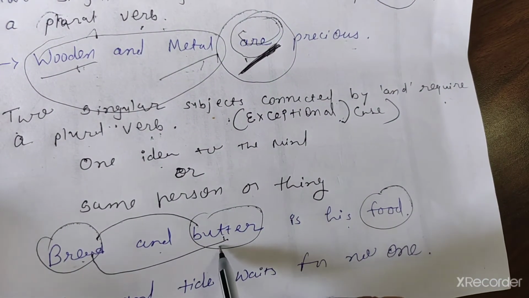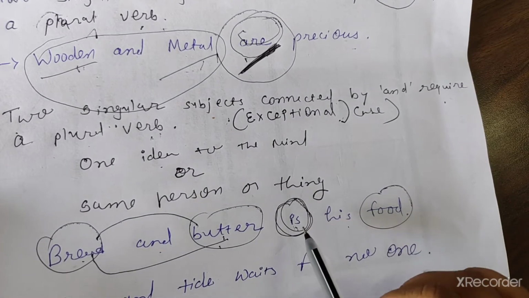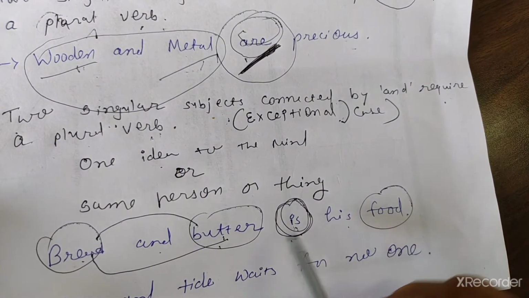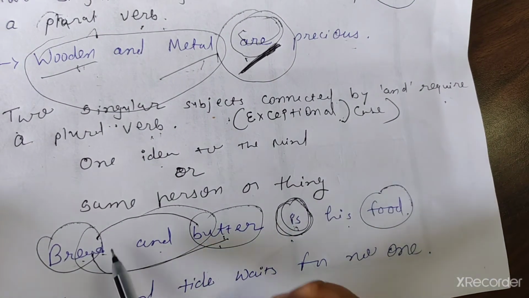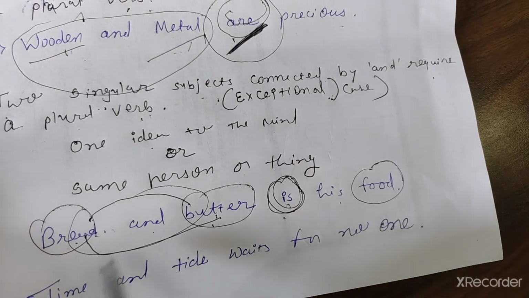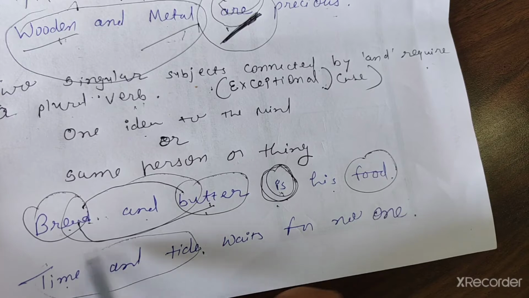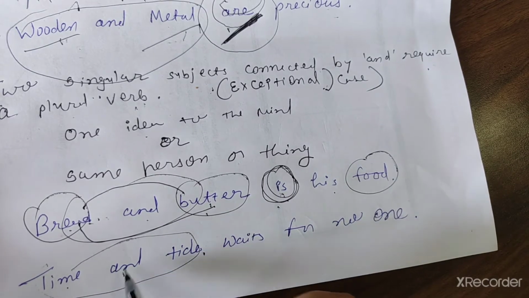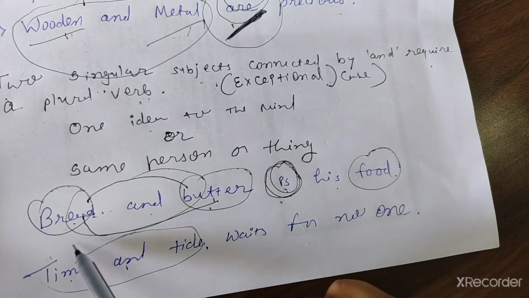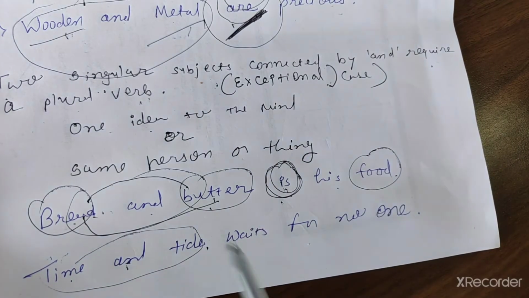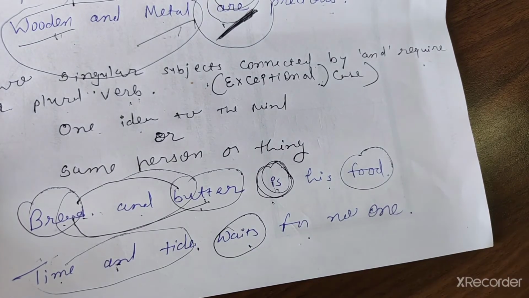So bread and butter, it is. Here it will not be are, but it will be is, because it is the main singular idea. So these are the exceptional cases. Time and tide, which are spoken together, it is a singular idea in your mind, one idea. So here it is waits, not wait, for no one.